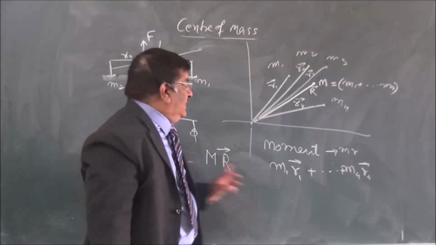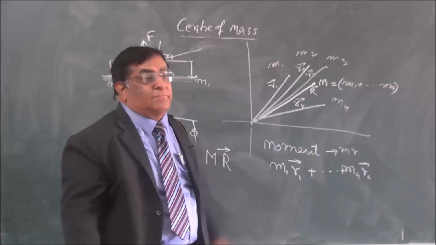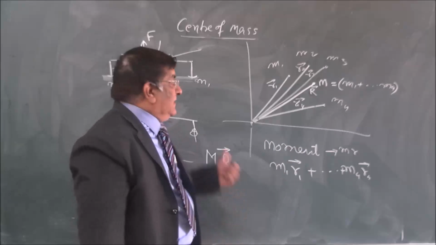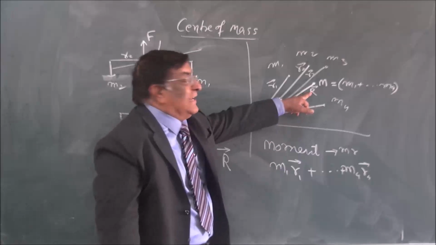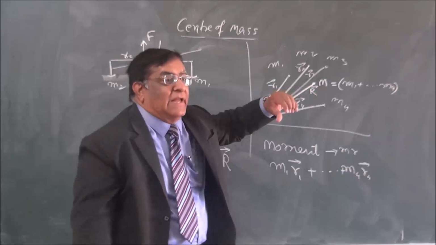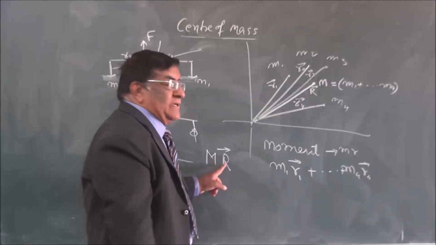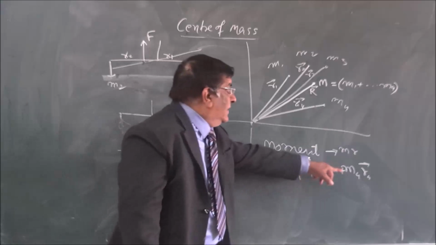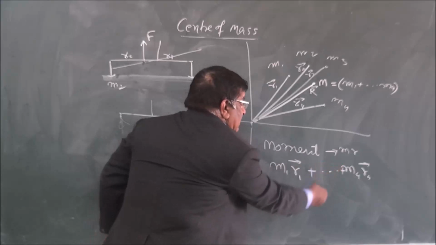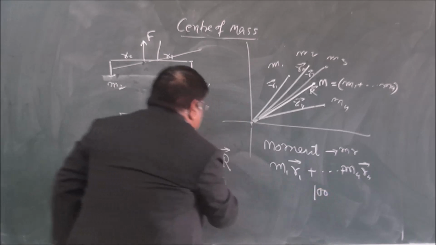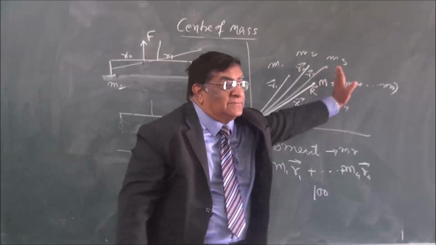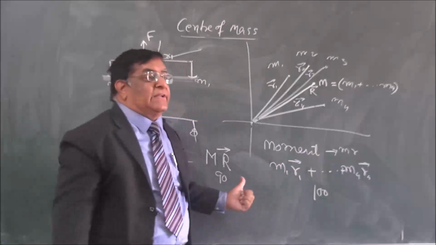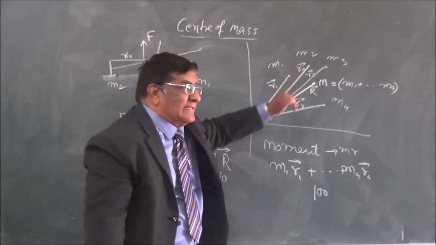Now these two are different. Maybe this is more, this is less. So what do I do? I search for another R which is slightly less. Again I calculate M into R. This comes, this plus this, 100. This I calculate, it comes to 90. So I increase R. When I increase it becomes 120. I decrease it.